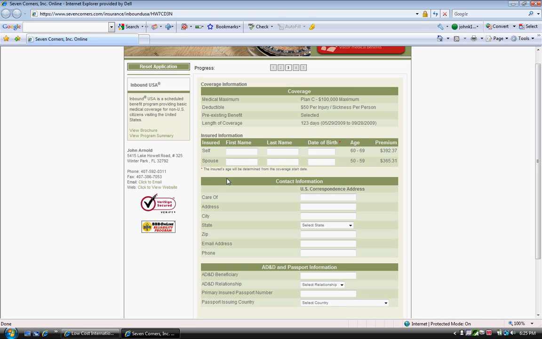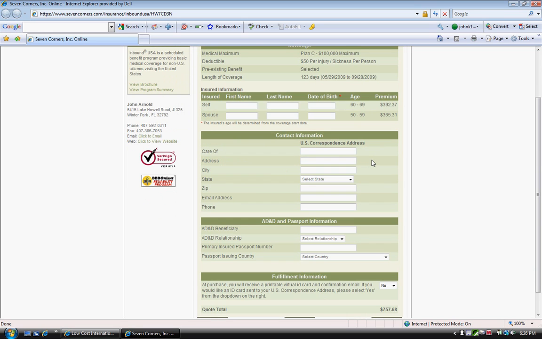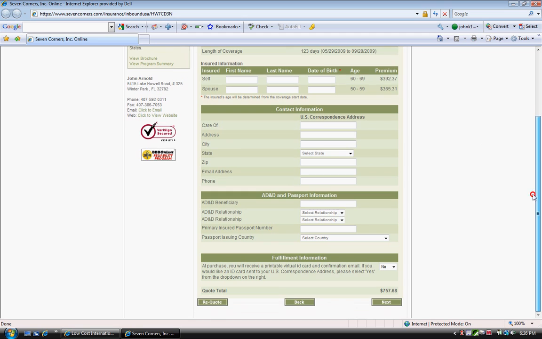In here, what you'll do is fill out the person's information. In this case, first name, last name, date of birth. Same thing for the spouse. First name, last name, date of birth. This is the U.S. address. So if the person is, say, a parent or parents that are coming to visit, this would be your address and your email address and your phone, because this is the connection here.